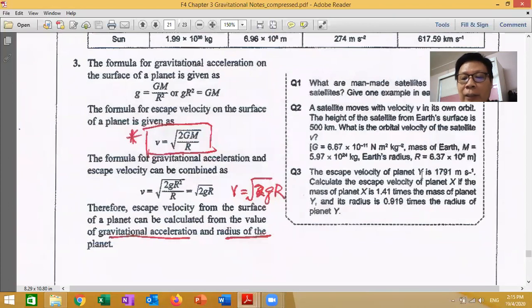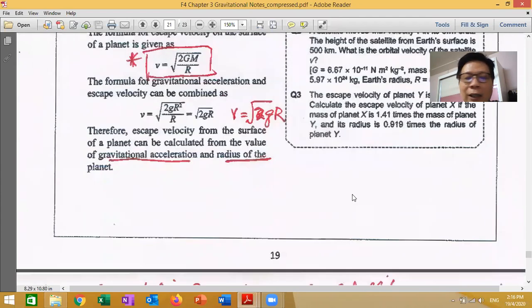Okay, last question. The escape velocity of planet Y is this. Calculate the escape velocity of planet X, another planet. The mass of X is 1.41 times the mass of planet Y, meaning X is heavier. The mass is bigger compared to Y. Y's escape velocity is this, whereas X's mass is 1.41 times bigger, and the radius is 0.919 times the radius of Y. These are all the values. Now we look at the answer.